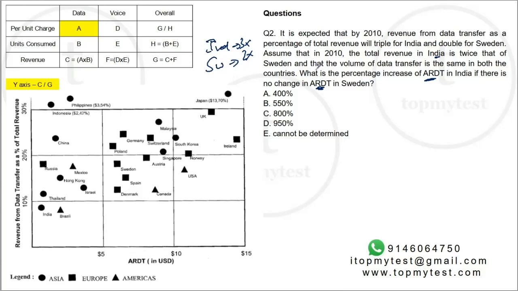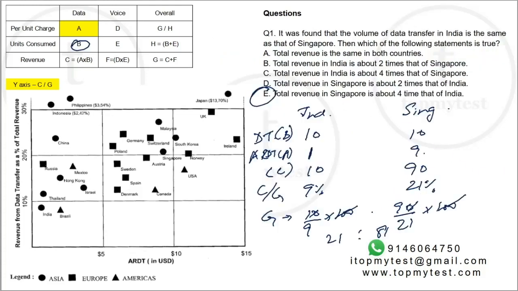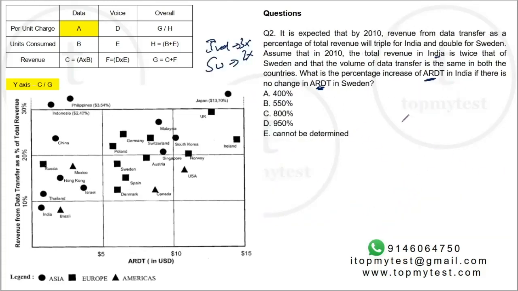Now, this is almost like a flip of the previous one, right? In the previous one, we were required to find the ratio of the revenues. Here, the ratio of the revenues is given. We need to see how much the ARDT will change in order to complete this. Okay, so let's start with Sweden and see what comes out of it, and then we'll move to India. So for Sweden, you have A, then B, C, then from C we'll get C by G, and then we'll get G, and then we'll calculate it back for India.